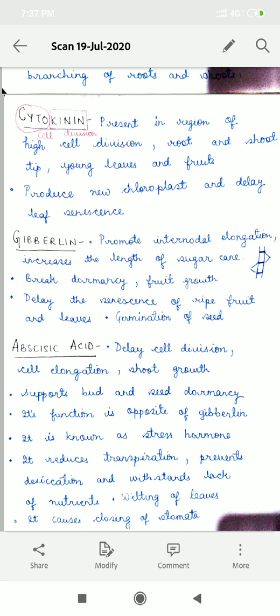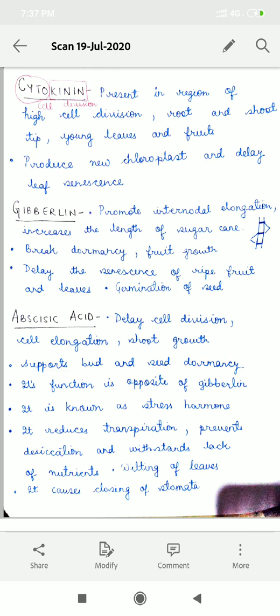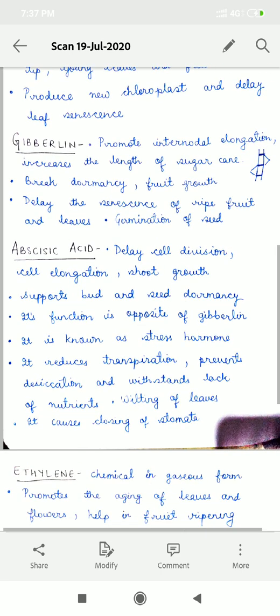Now let's study gibberellin. Gibberellin helps in the elongation of stem. The main function of gibberellin is the growth of stem. It promotes the internodal elongation, which you can see on the screen, the distance between two nodes, which we can see in sugarcane and bamboo sticks. It also helps in elongation of fruits, that is maturation of fruits. Hence we can see that some farmers artificially spray gibberellin on some fruits like grapes to make their size big. Hence it helps in germination of seeds.